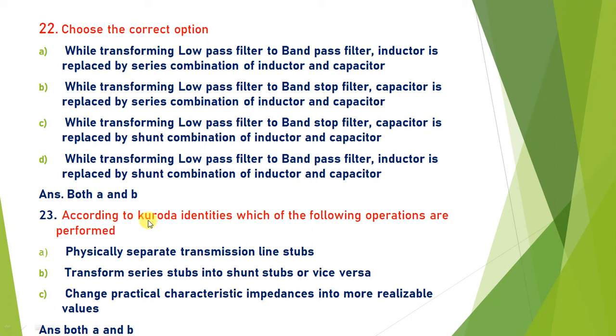According to Kuroda's identity, which of the following operations are performed? This is the Kuroda's identity rule: physically separate transmission line stubs and transform a series stub into a shunt stub and vice versa. So A and B both are correct. C is not the answer. So the answer is A and B.